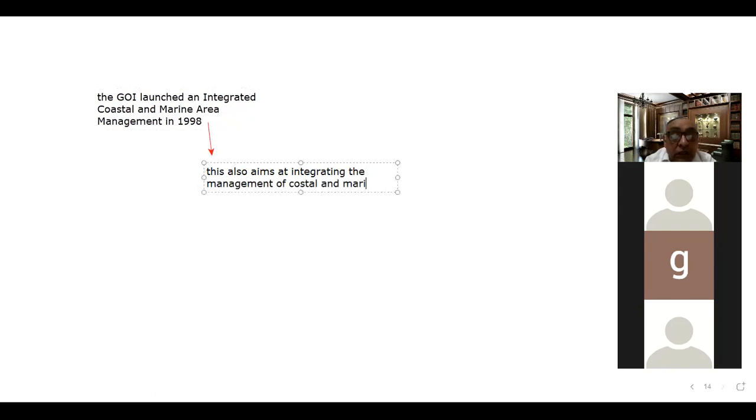So that also aims at integrating the management of coastal and marine areas, and has proposed model plans particularly for the Gulf of Kutch.